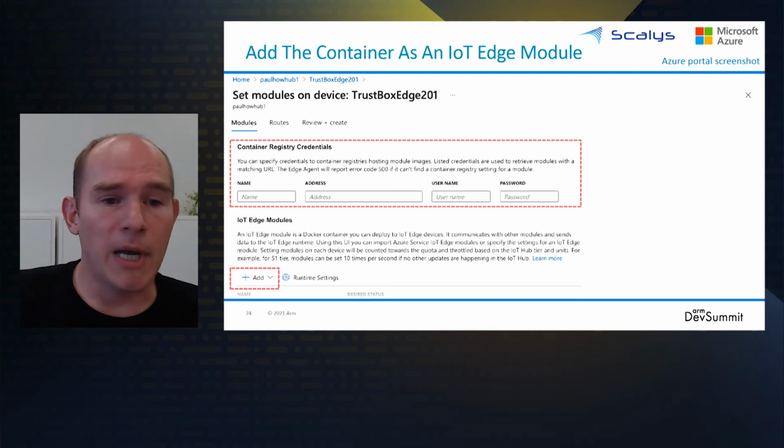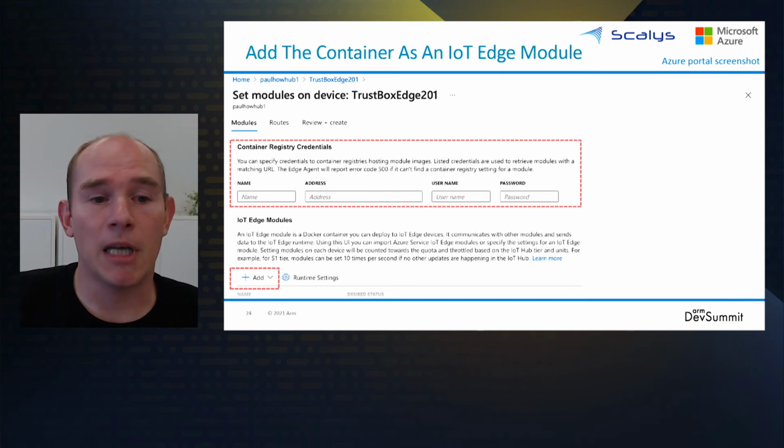At this point, we have a mechanism in place to distribute keys and a module that has the confidential application. The last thing we need to do is set up deployment of the module to our device. In this demo, we're deploying to a single device, but this can be easily scaled to a fleet of devices using the group deployments.